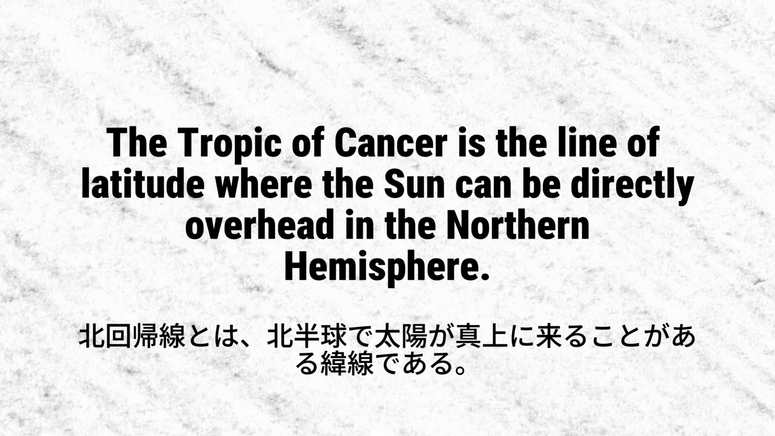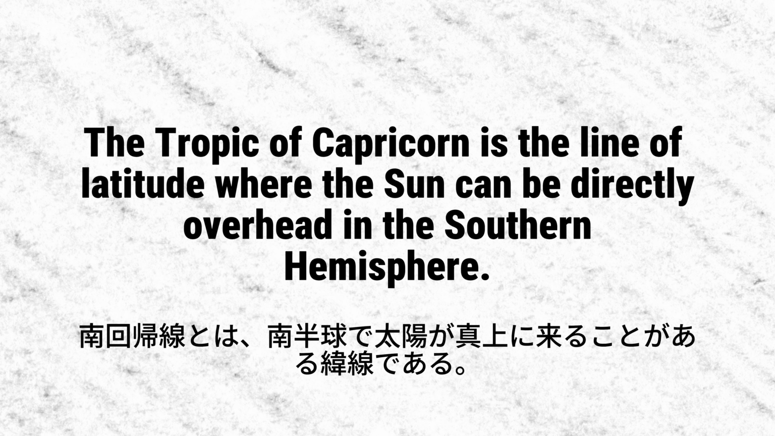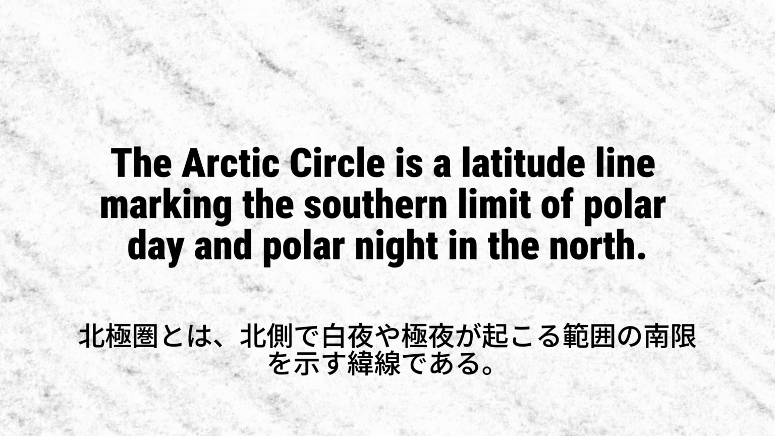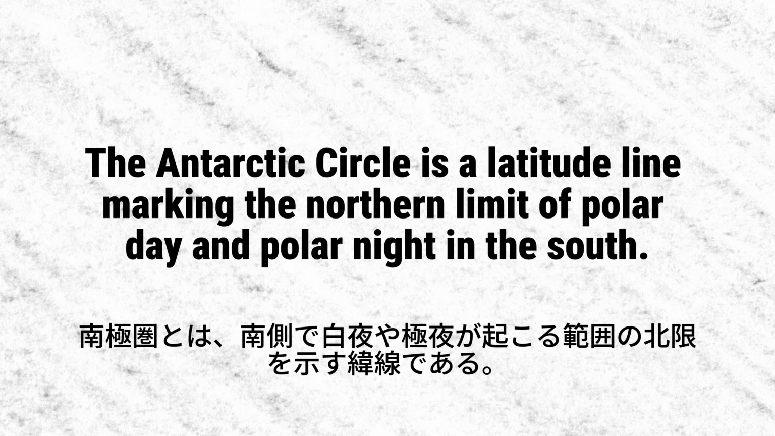The Tropic of Cancer is the line of latitude where the sun can be directly overhead in the northern hemisphere. The Tropic of Capricorn is the line of latitude where the sun can be directly overhead in the southern hemisphere. The Arctic Circle is a latitude line marking the southern limit of polar day and polar night in the north. The Antarctic Circle is a latitude line marking the northern limit of polar day and polar night in the south.